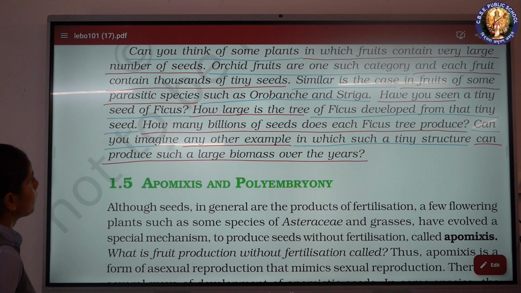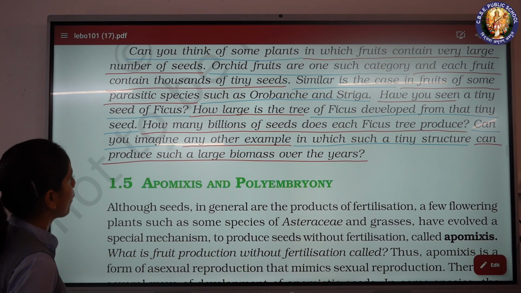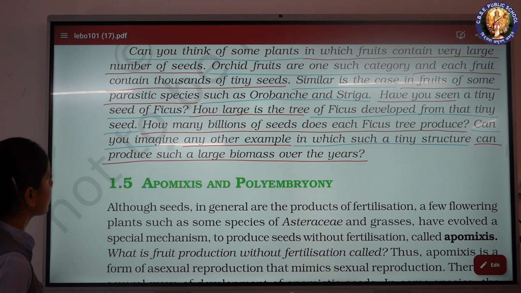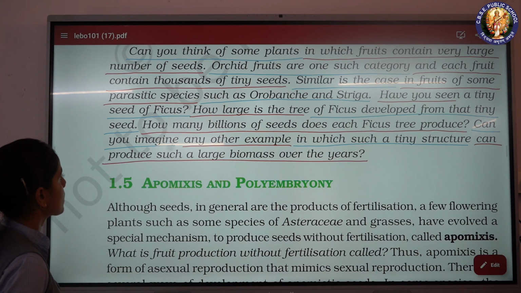How large is the tree of ficus developed from that tiny seed? How many billions of seeds does each ficus tree produce?